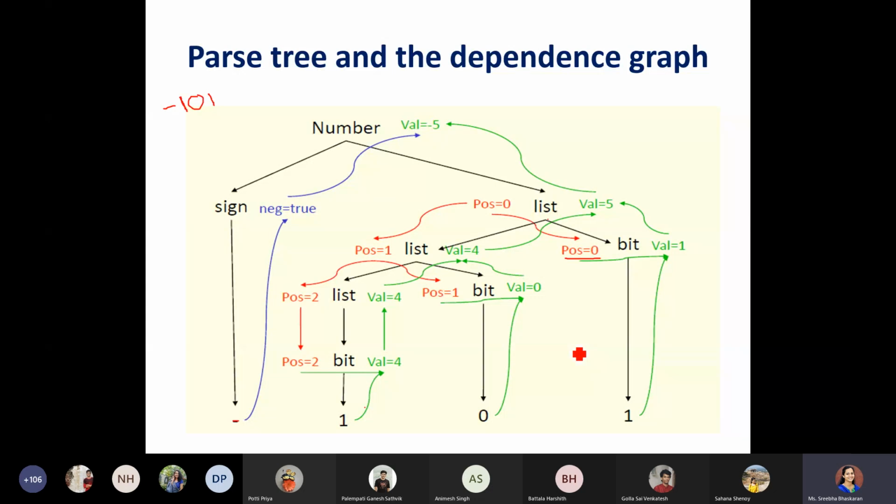Similarly, coming to the synthesized attribute, the opposite of it. Synthesized attribute means the information flow would be from bottom to top. For example, here it is the sign negative. The negative is bottom to top. Similarly, value is also bottom to top. So this is what we call a synthesized attribute. And the parse tree along with these attributes, we call a dependence graph. So this entire thing is considered a dependence graph.